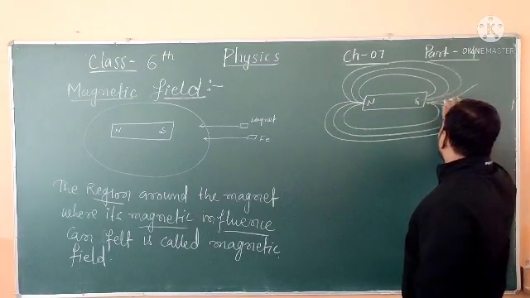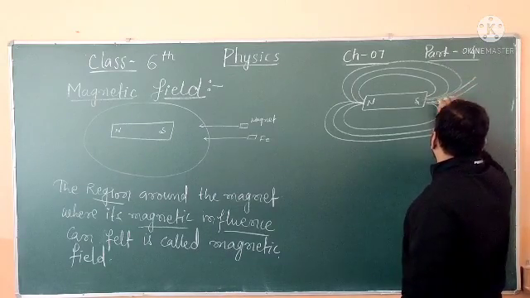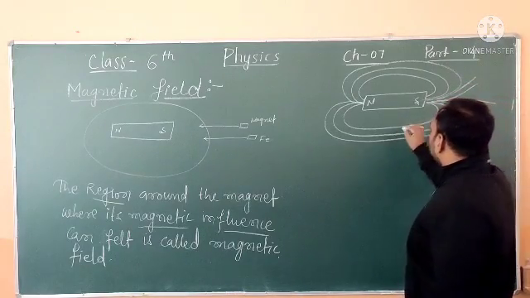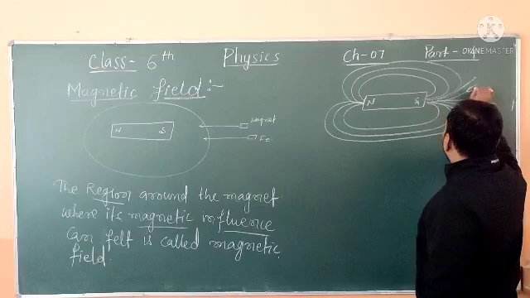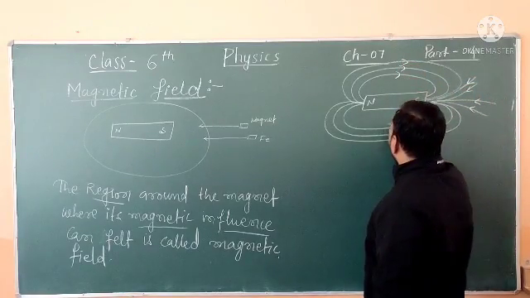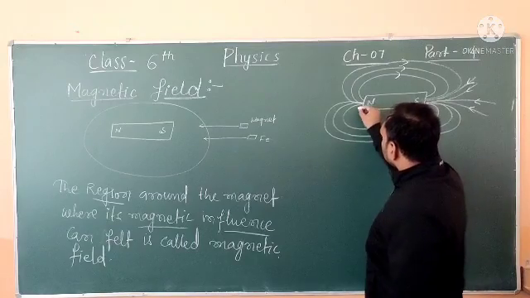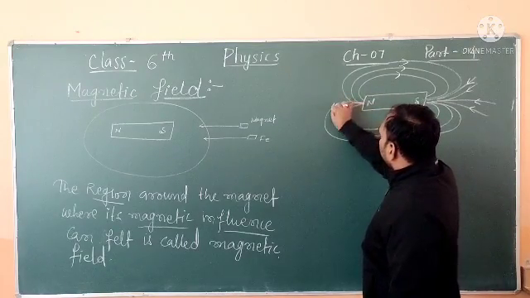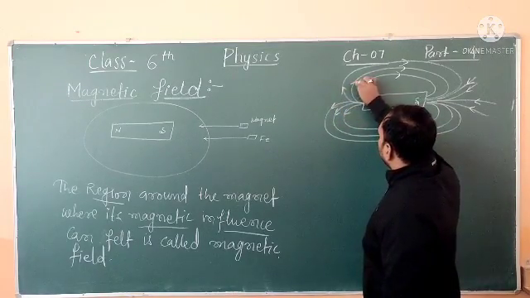What are all these called? They are called magnetic field lines. I hope you get it.